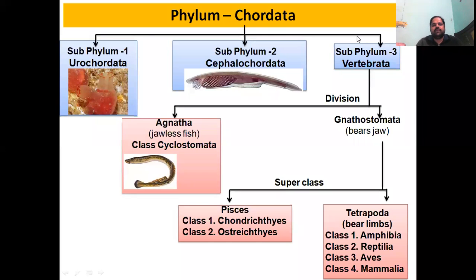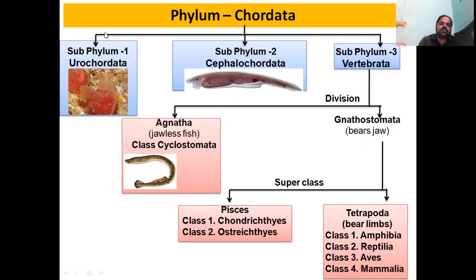Students, we will proceed further with our chapter Animal Kingdom, and here we will discuss the phylum Chordata. By this figure, we can see that this phylum Chordata has been divided into three subphylums, and this division is on the basis of presence of notochord in a specific part of the body and its modification.